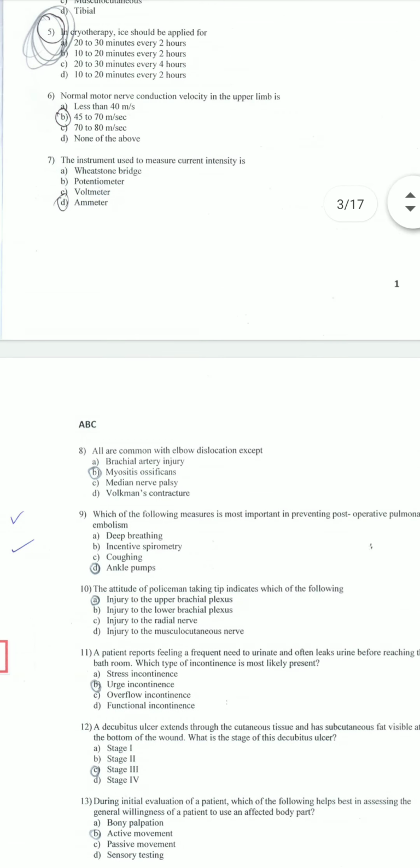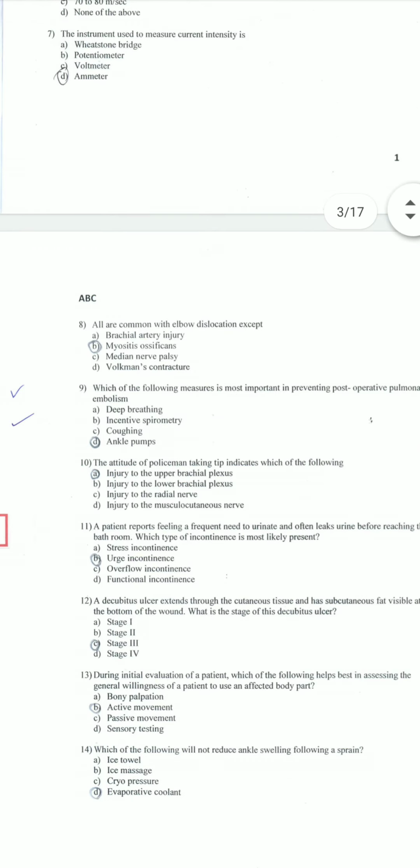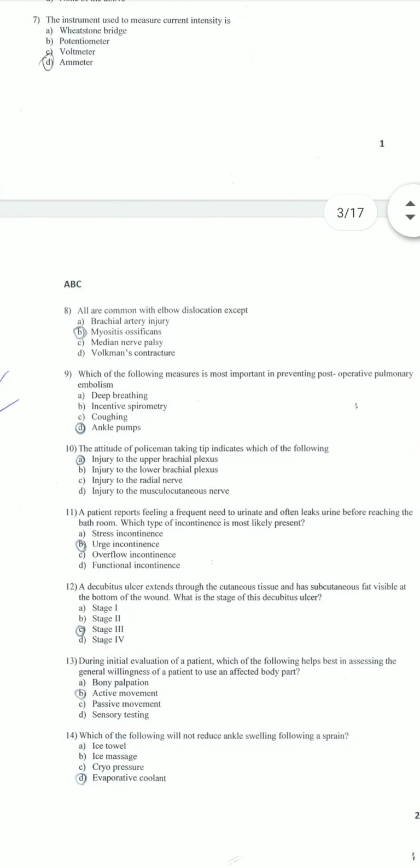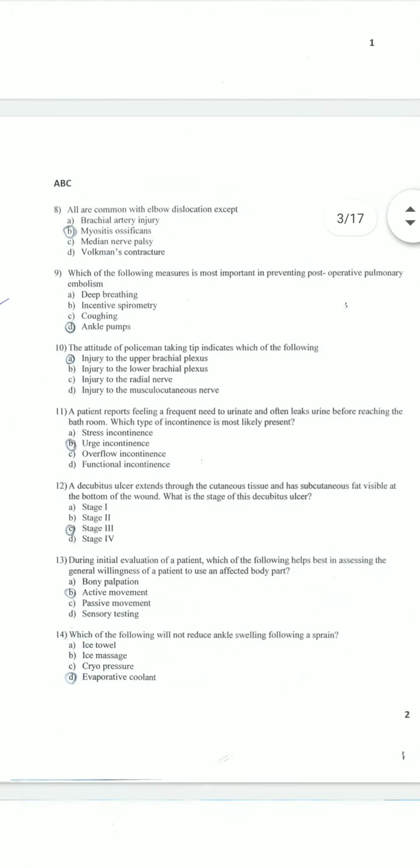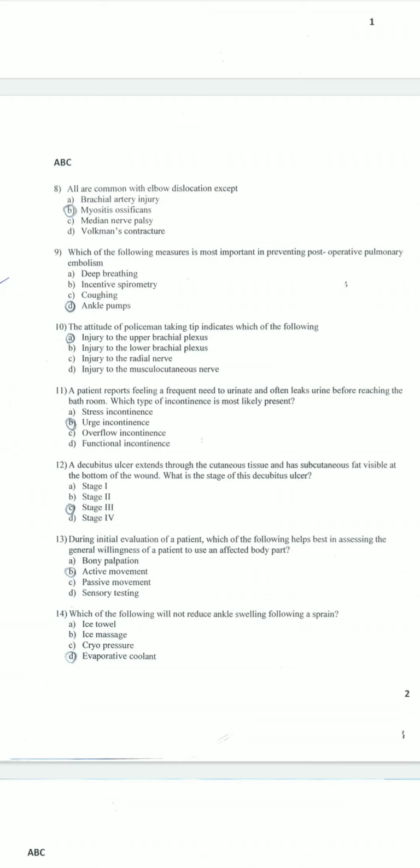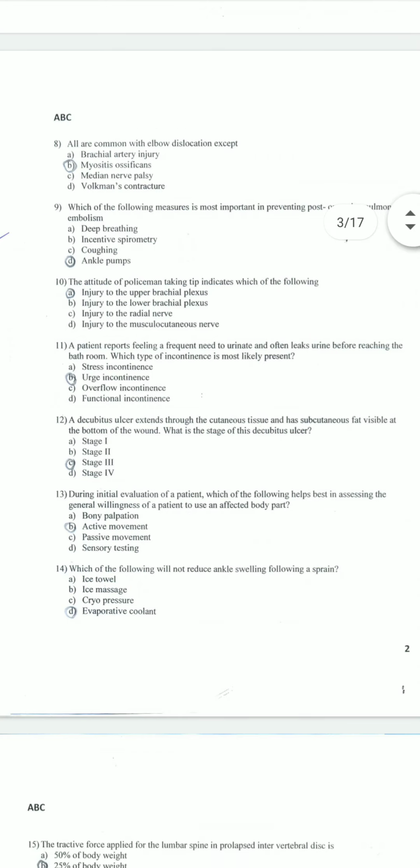All are common with elbow dislocation except myositis ossificans. Which of the following measures is most important in preventing post-operative pulmonary embolism, that is ankle pumps? The attitude of policeman taking tip indicates injury to upper brachial plexus from C5 to C6, C7.